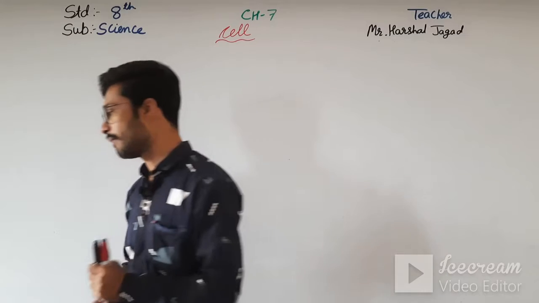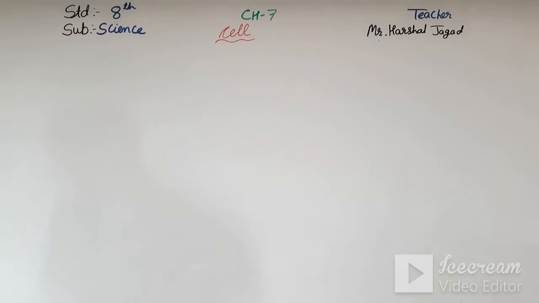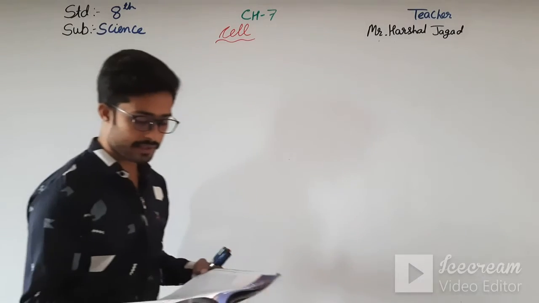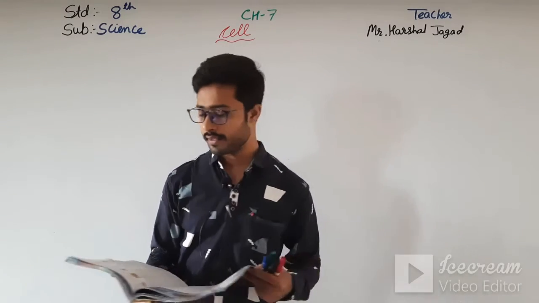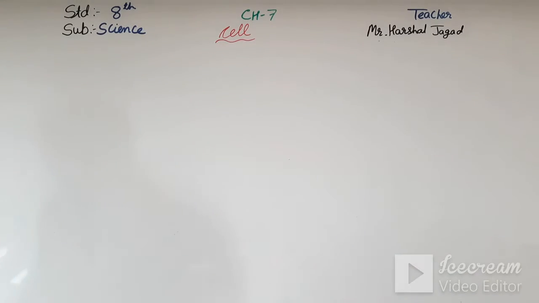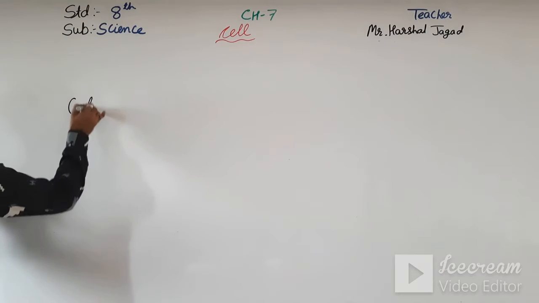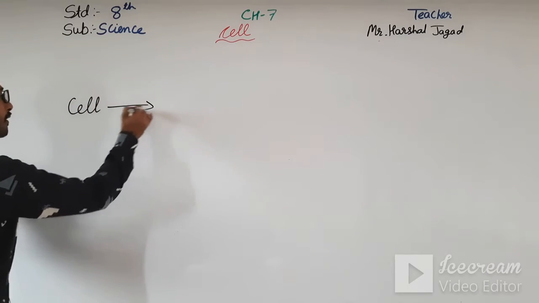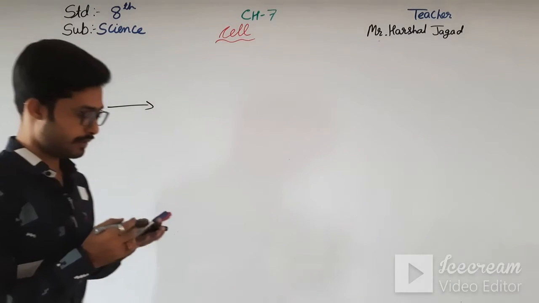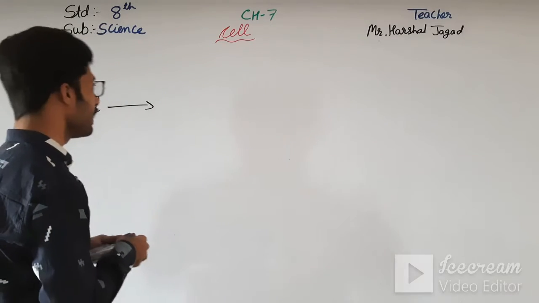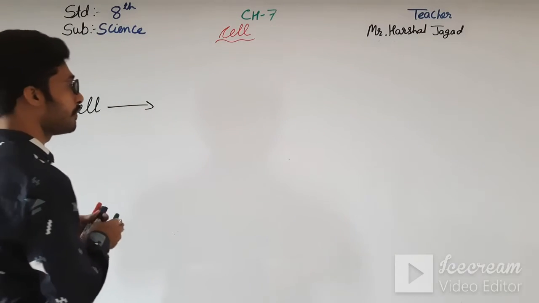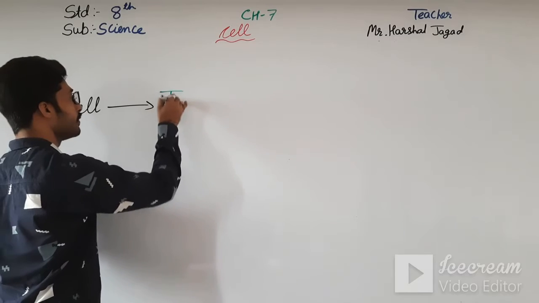Okay students, now moving further, then we have seen cell, tissue, organ, organ system and organism. A single cell is a cell, and then more cells form a tissue.